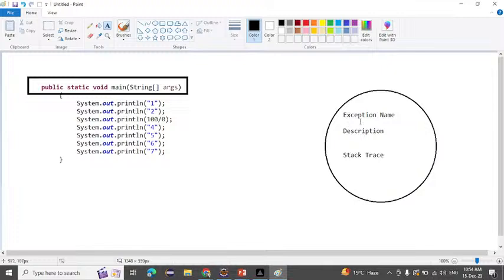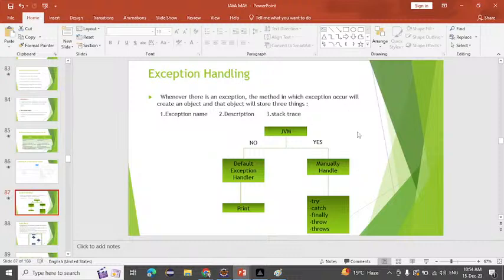Inside that object it will add three things: exception name, description, and stack trace. After that JVM will ask that method, are you handling the exception or not? If it is handling the exception, it will execute try and catch. But if it is not handling the exception, it will give that object to the default exception handler, and the default exception handler will print that object simply.